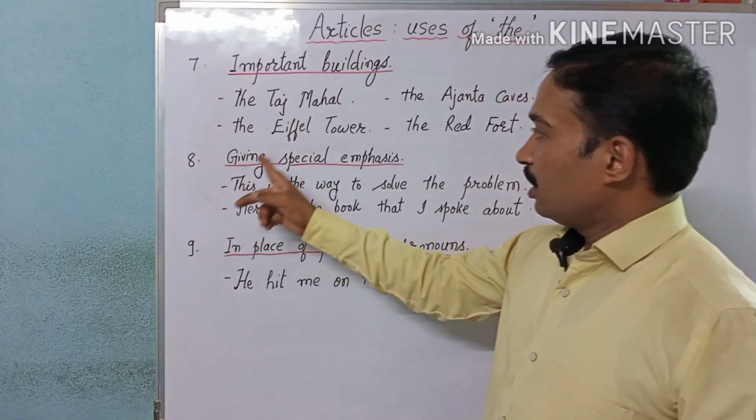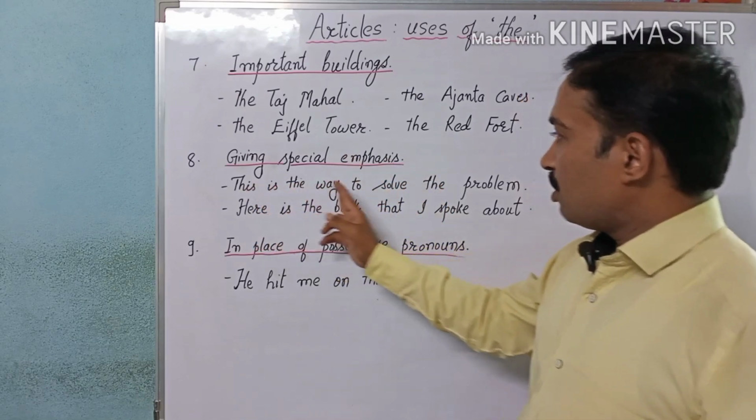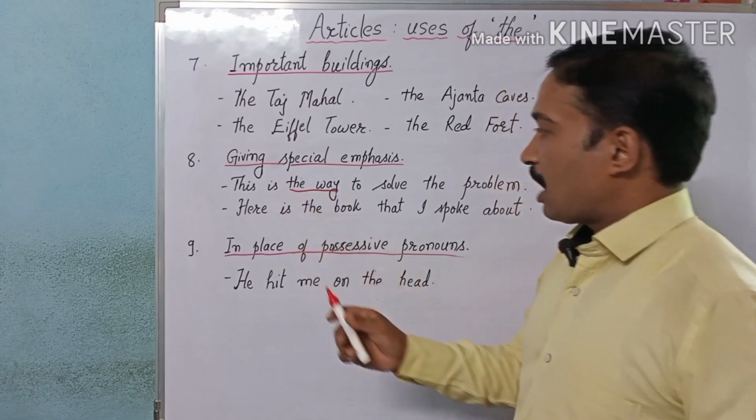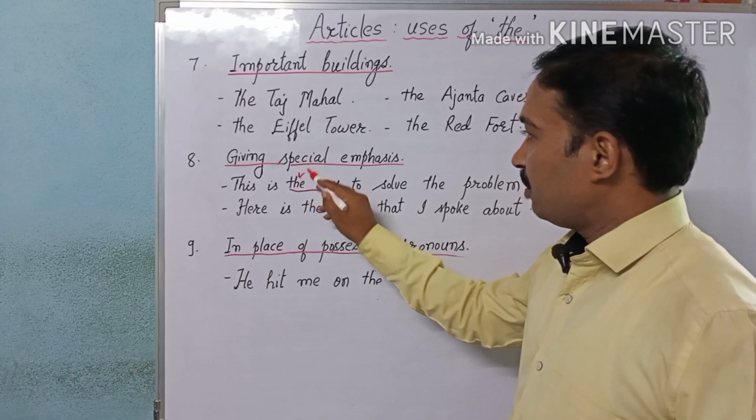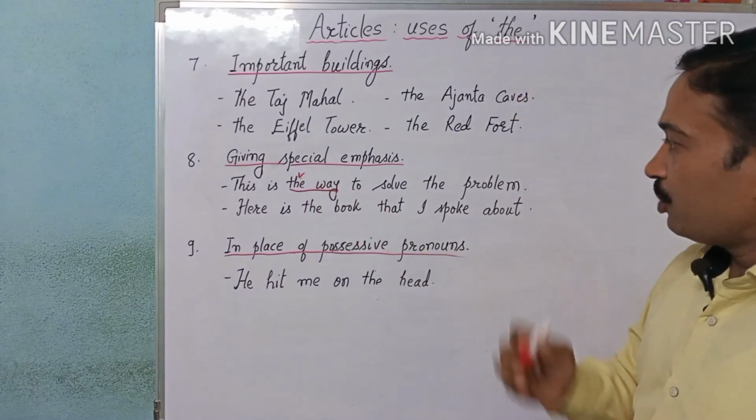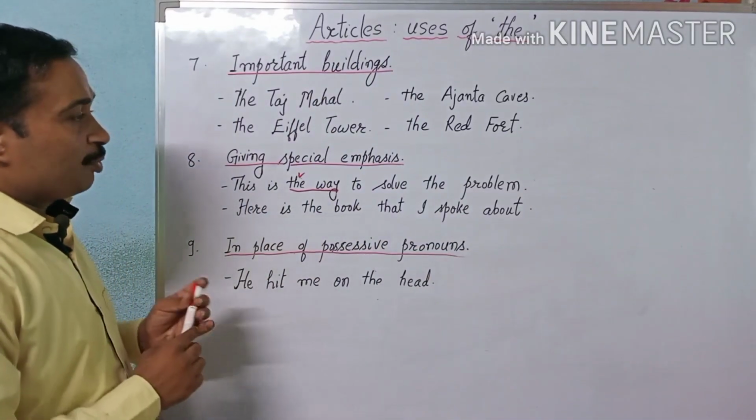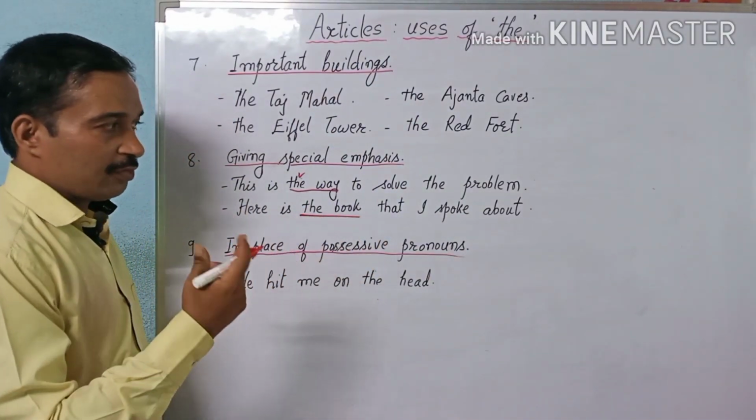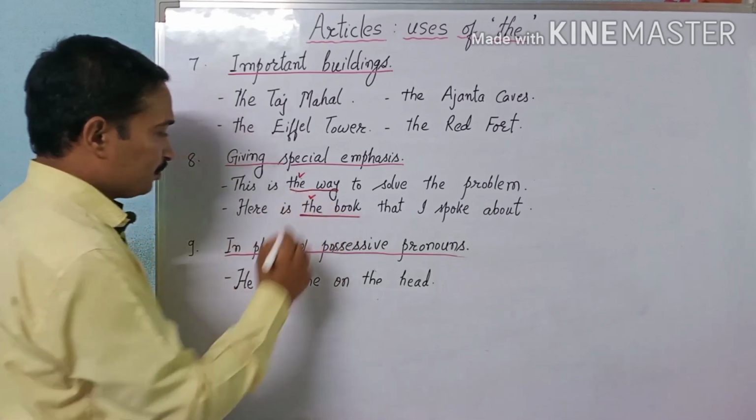Rule number eight: giving special emphasis. This is the way to solve the problem. This is the way, not any other way. I am talking about this particular method, so I will use the and it becomes special. This is the way to solve the problem. Here is the book that I spoke about. Here is the book about which I was talking. So I will use the.